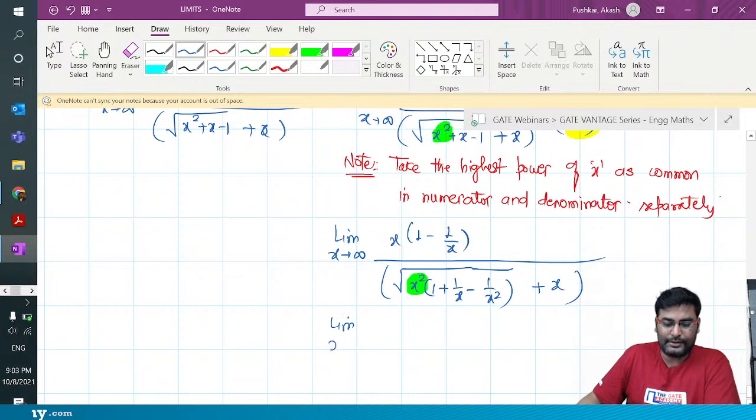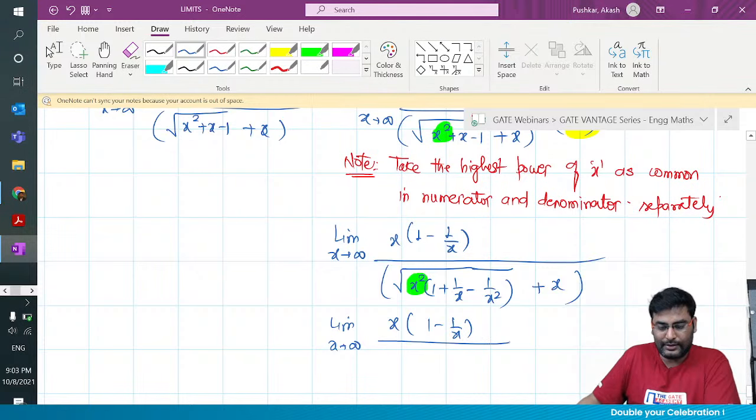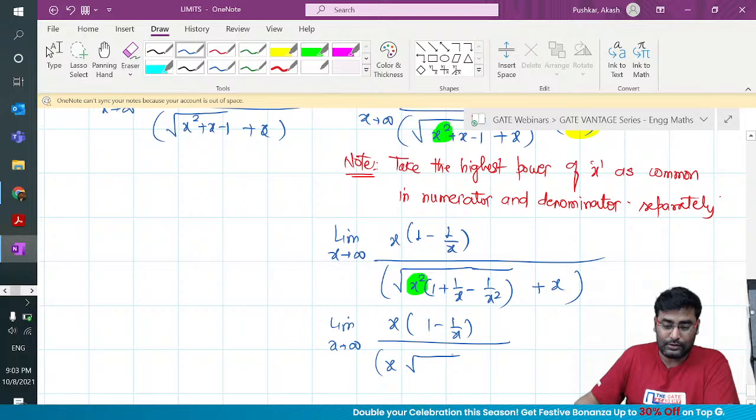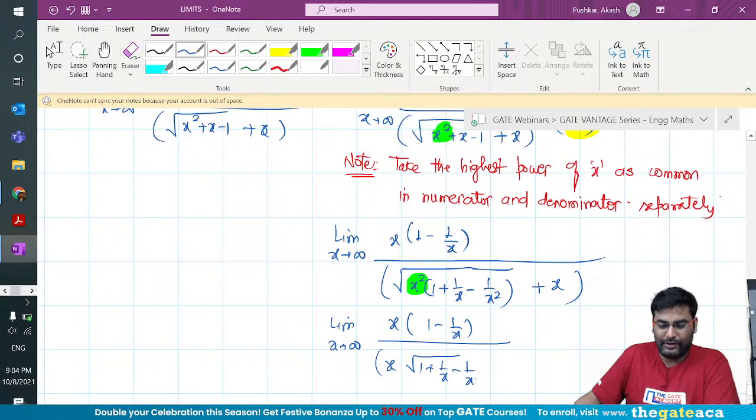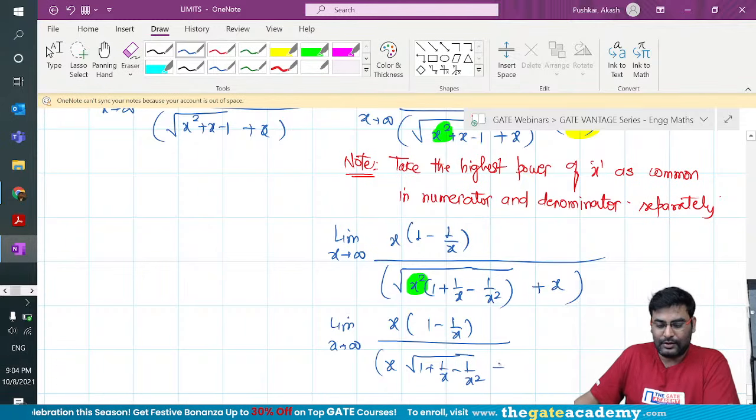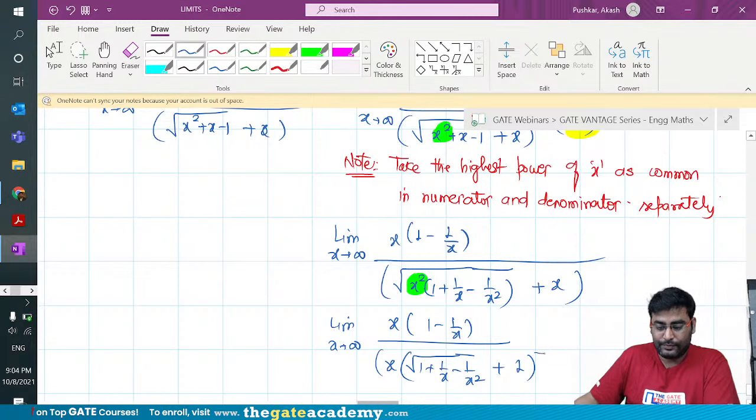So limit x tends to infinity, x of 1 minus 1 by x, and take this guy outside the root, so it is x root under 1 plus 1 by x. I'm going very detailed, and then you can take x common from here as well, isn't it, guys? Can you see it?